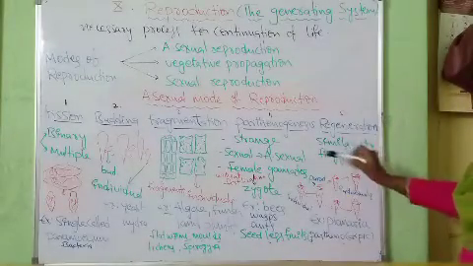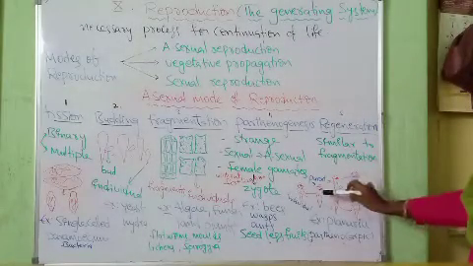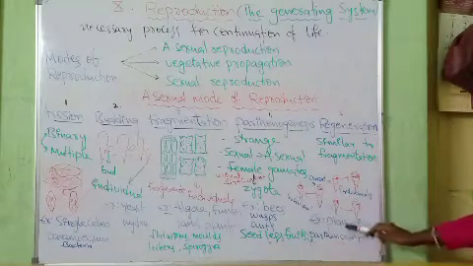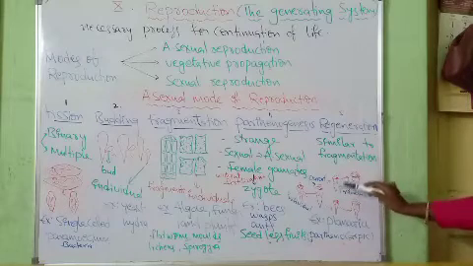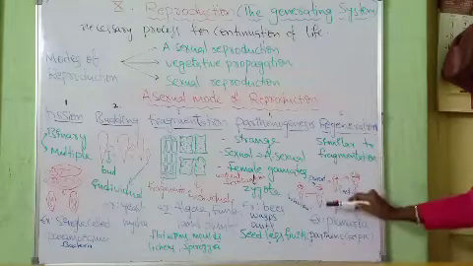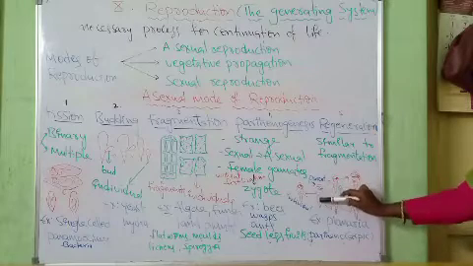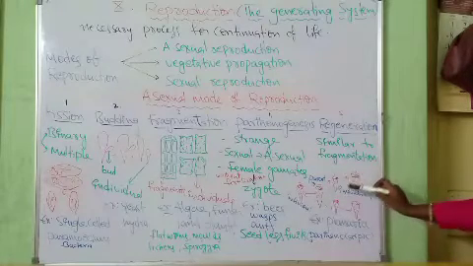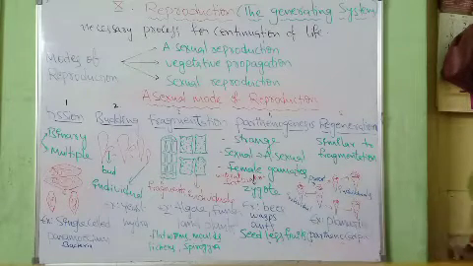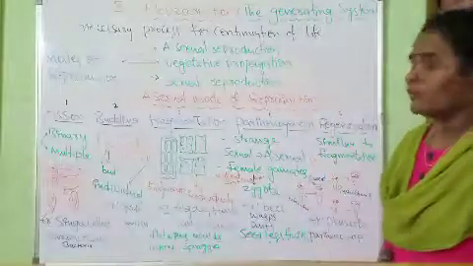And fifth one is regeneration. This is similar to fragmentation. Some new individuals can be formed from the parent organism. Some organisms like planaria have the ability to give rise to new individuals from their body parts. These can be formed from any part of the body. Here, the parent organism splits into three and these grow into new individuals. This is regeneration. Example, planaria. So this is the asexual mode of reproduction. Thank you.